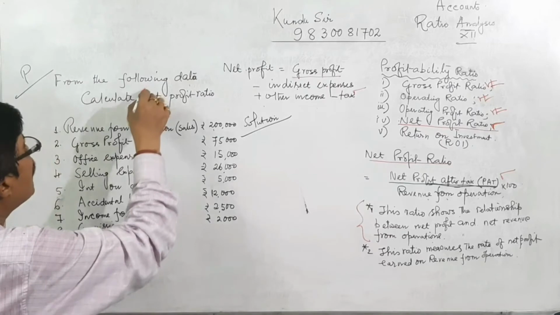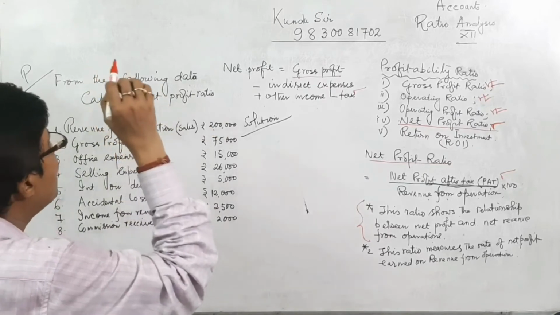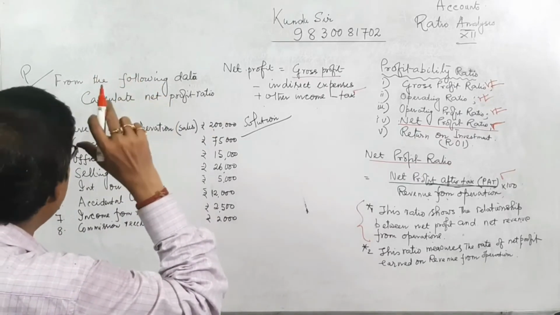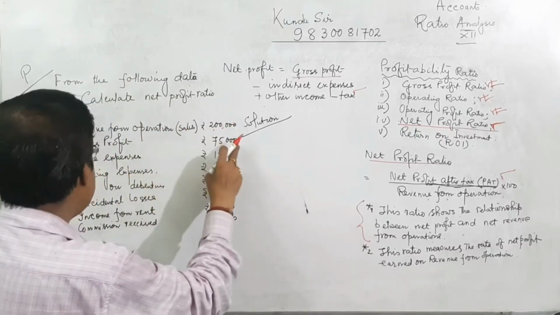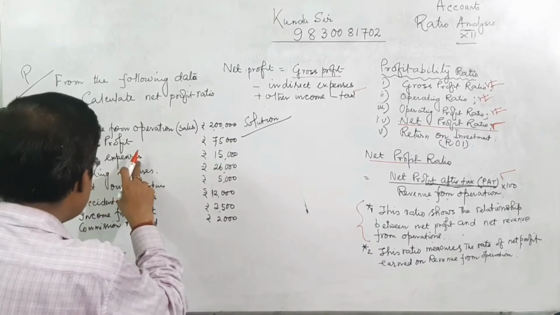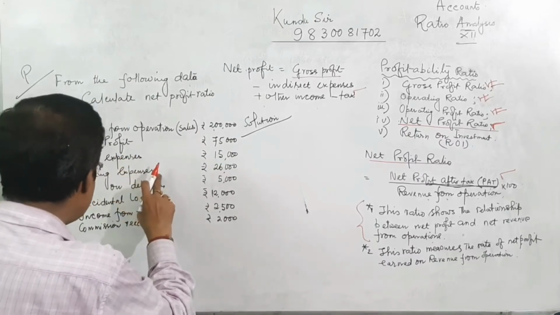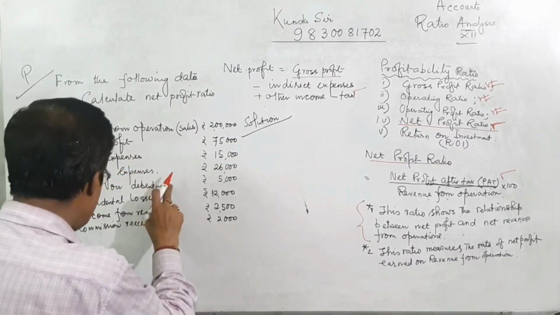Now from the following data calculate net profit ratio. Given: revenue from operation, gross profit, office expenses, selling expenses, interest on debenture.